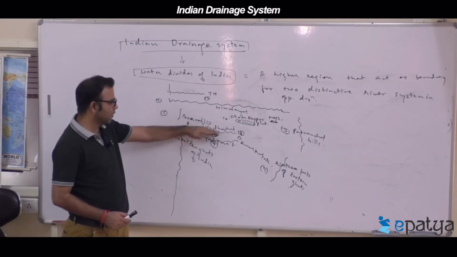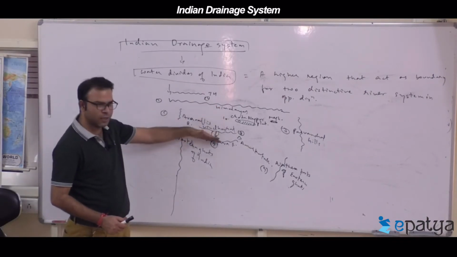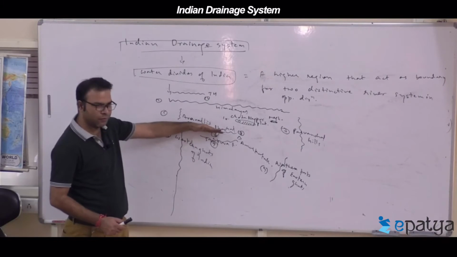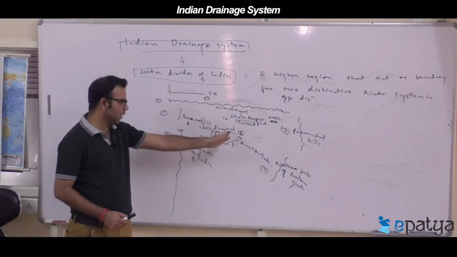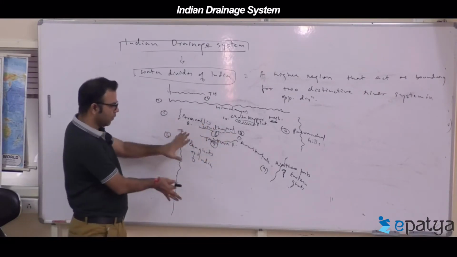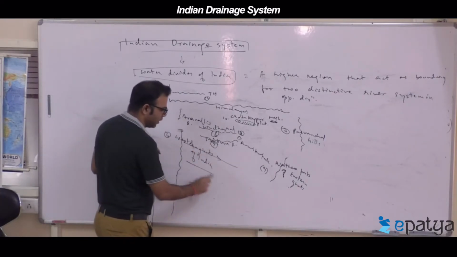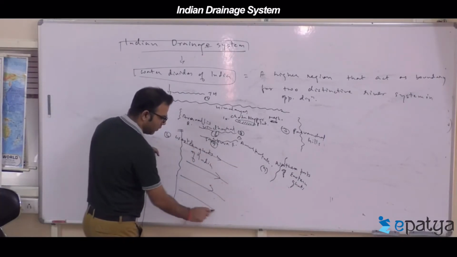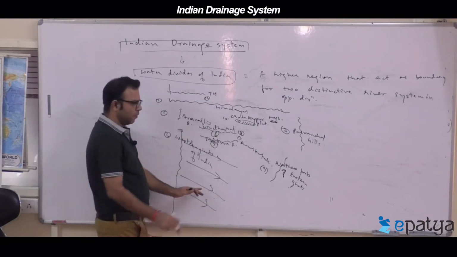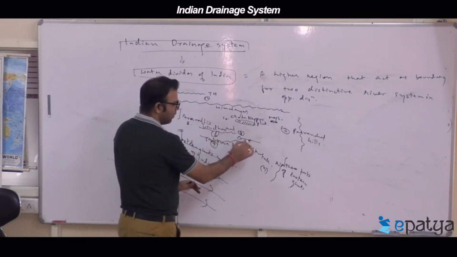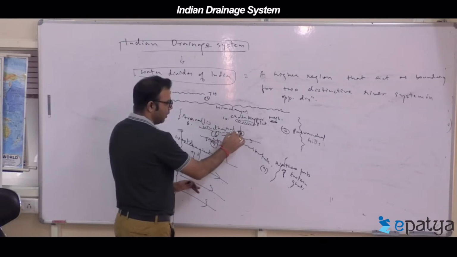From Vindhyachal it moves either towards the north or towards the south. Satpura above, below. Whatever water flows from the Western Ghats moves towards the east.